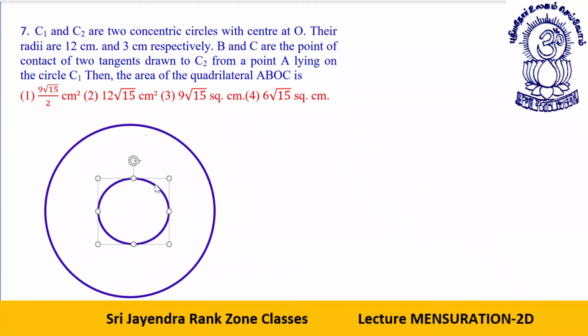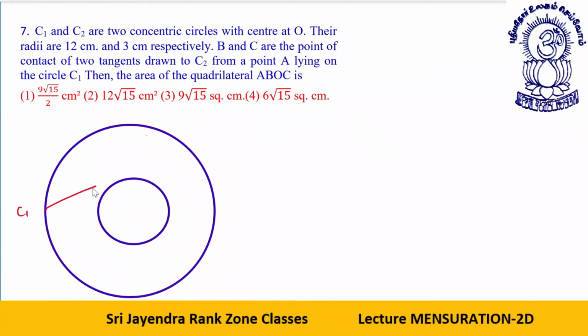B and C are the points of contact of the two tangents drawn to C2 from a point A lying on the circle C1. Then the area of the quadrilateral ABOC is what? I repeat, B and C are the points of contact of two tangents drawn to C2 from a point A lying on the circle C1. Let's say this is the circle C1.